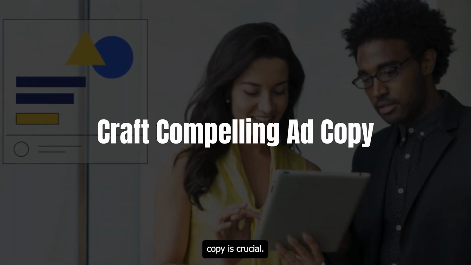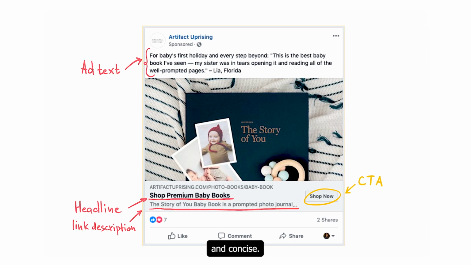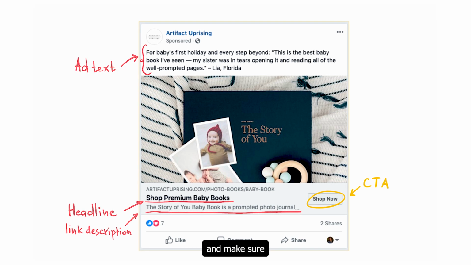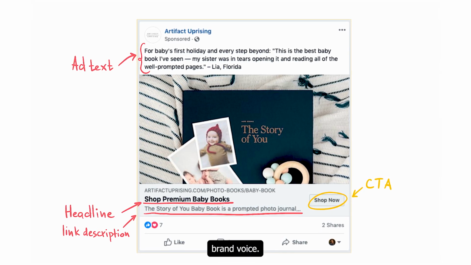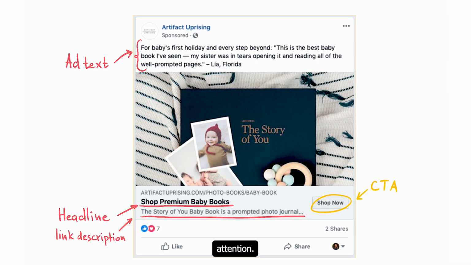Your ad copy is crucial. It should be compelling, clear, and concise. Highlight the benefits of your product or service, include a strong call to action, and make sure it aligns with your brand voice. Remember, you only have a few seconds to grab your audience's attention.